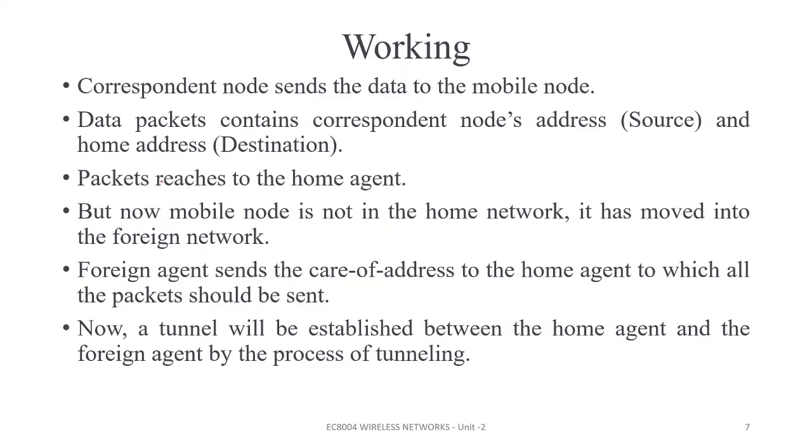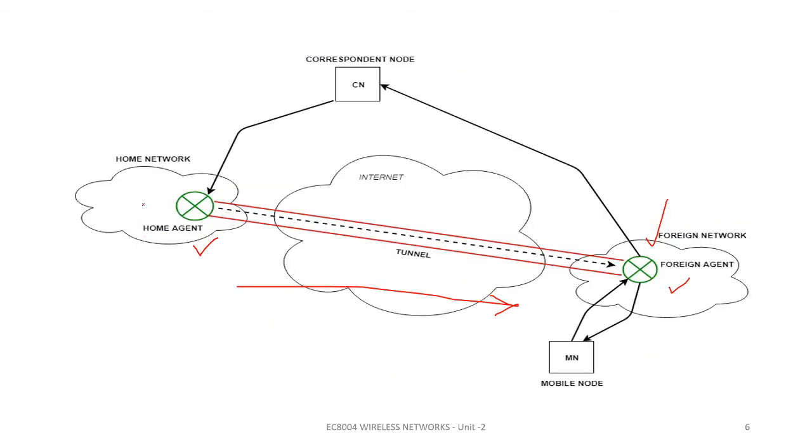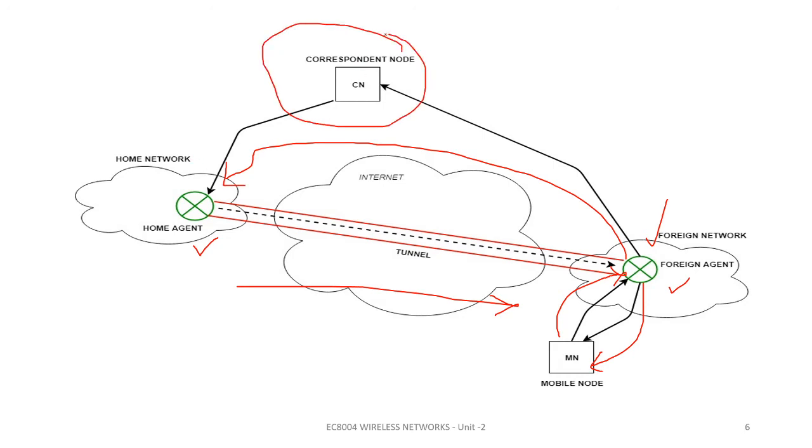Okay, now we're going to see the working. The correspondent node sends the data to the mobile node. From my home agent to the foreign agent, I am sending data through tunneling. Then from the foreign agent, the packets are given to my mobile node. And again, the reply is given to my foreign agent, which is to be transmitted through the correspondent node.